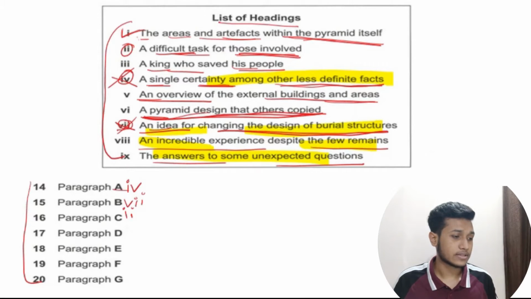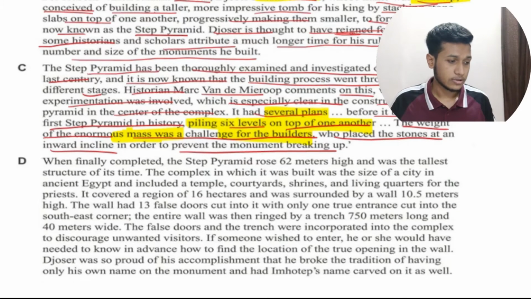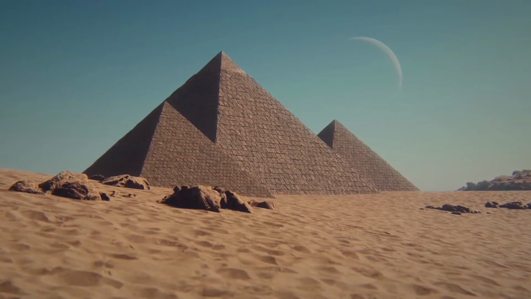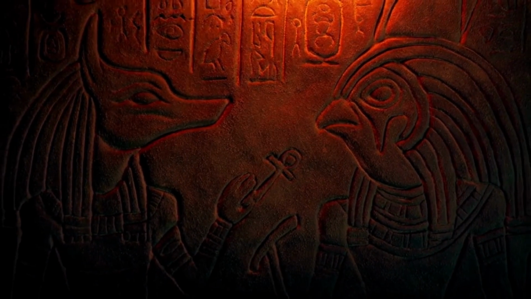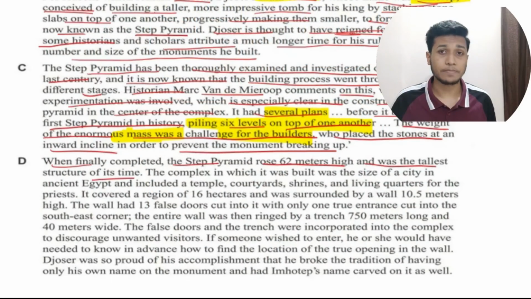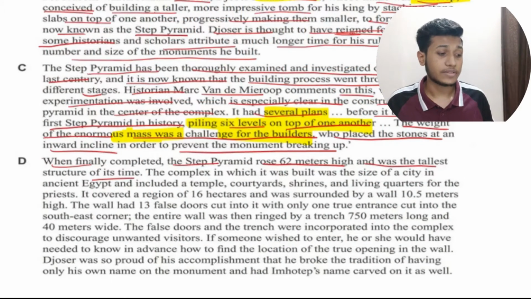Now let's mark this option. Let's move on to the 4th paragraph. When finally completed, the step pyramid was 62 meters high and was the tallest structure of its time. It was the tallest structure of that time.